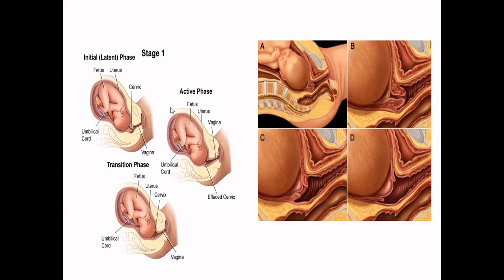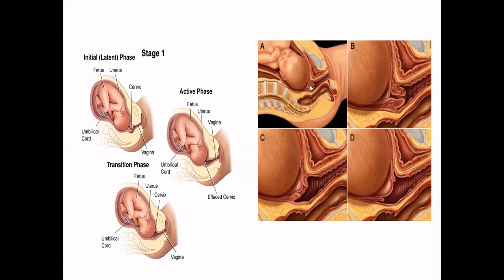In the active phase, if you observe, the cervix has dilated to a great extent and effacement has taken place. In the transition phase, you still find that there is a significant amount of dilation being observed here.